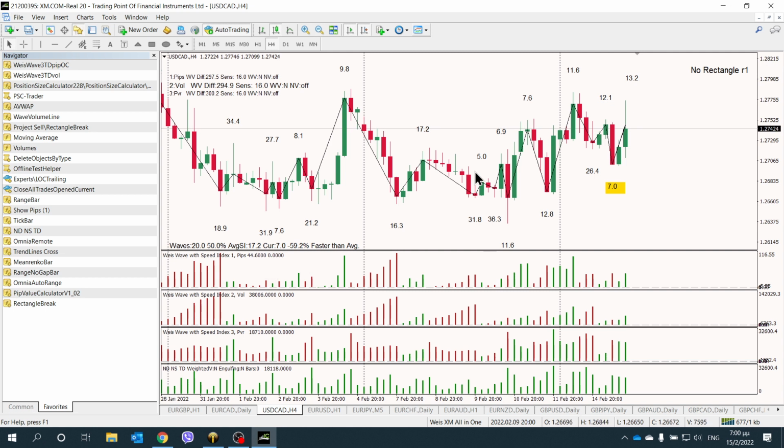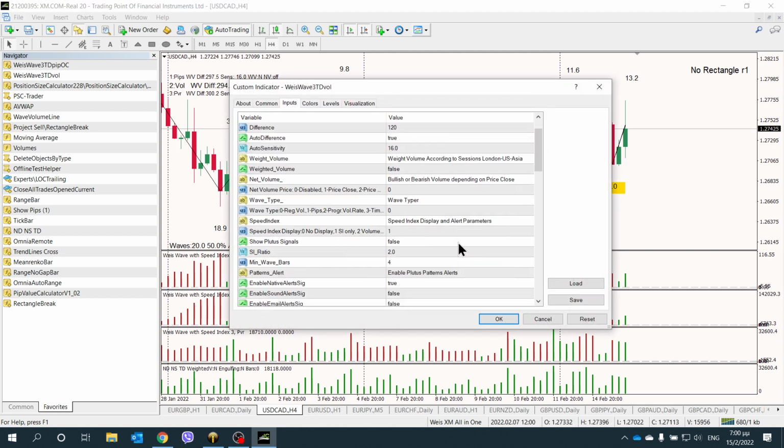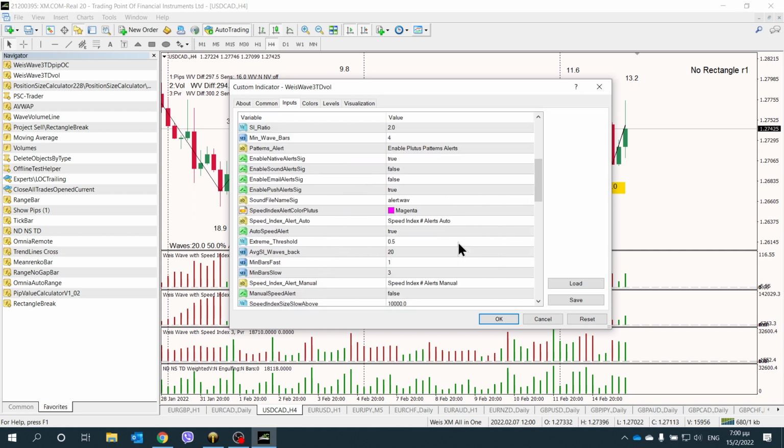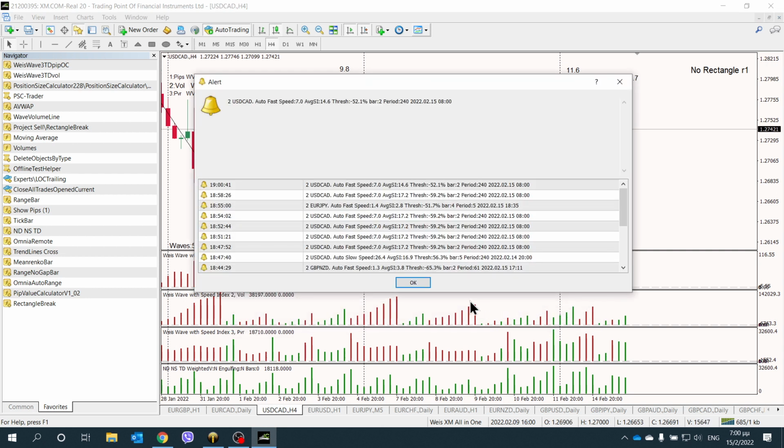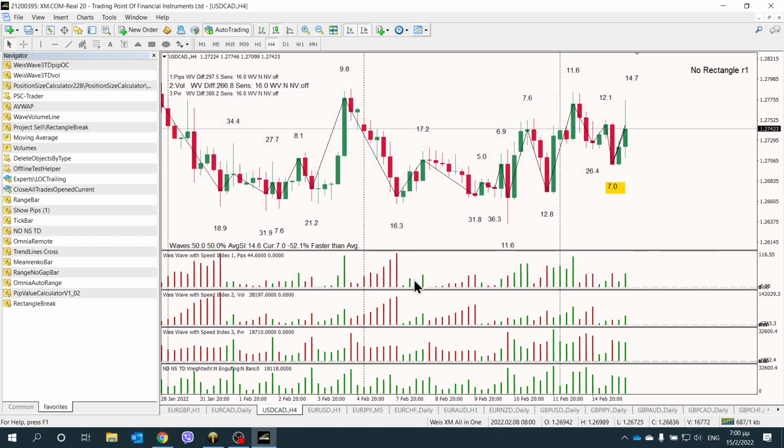I can also change the parameters, for example, and make it 50 waves back to get the average. Let's see if we see any difference. We still get an alert, okay? The average now of 50 waves back is 14.6, and the current is 7.1.